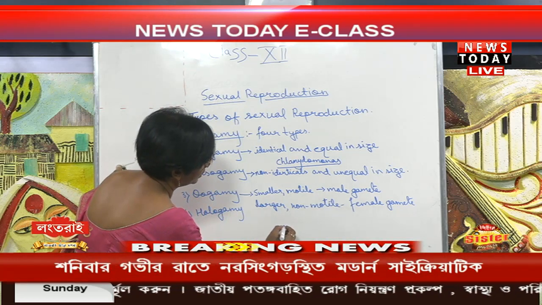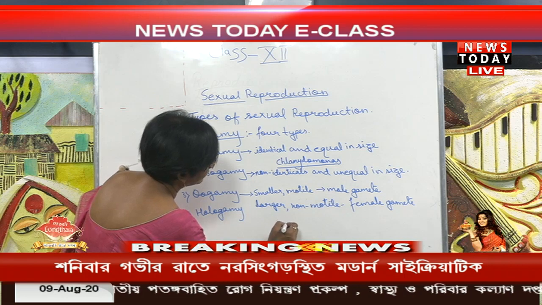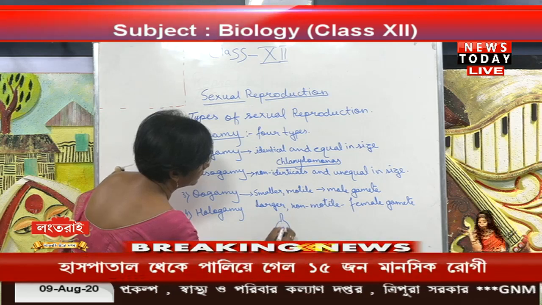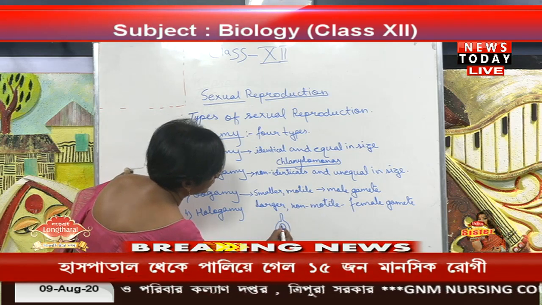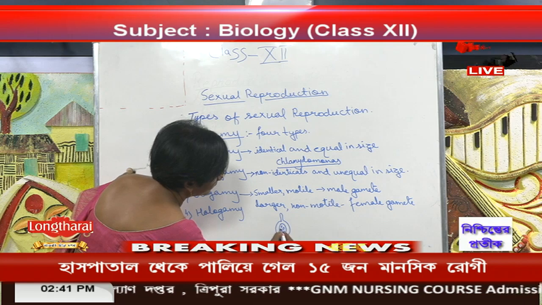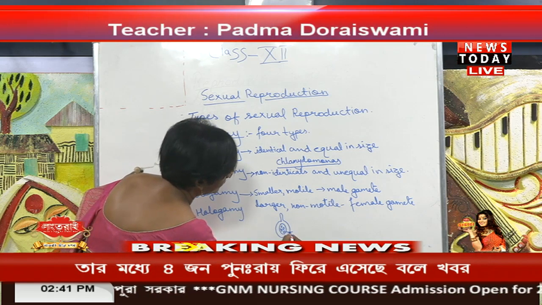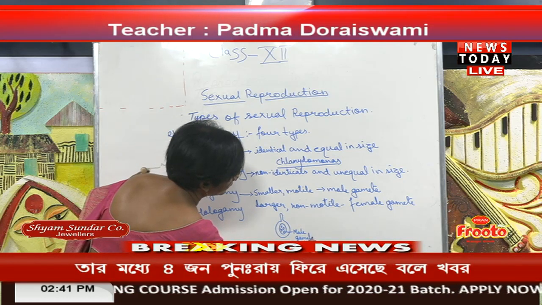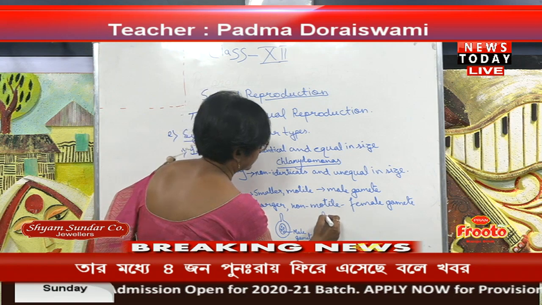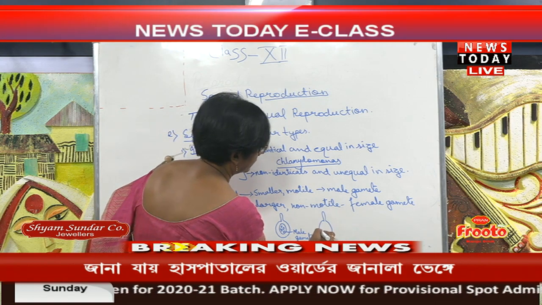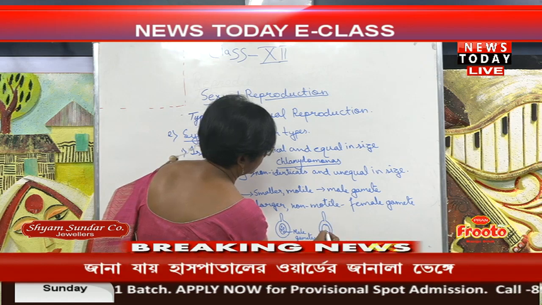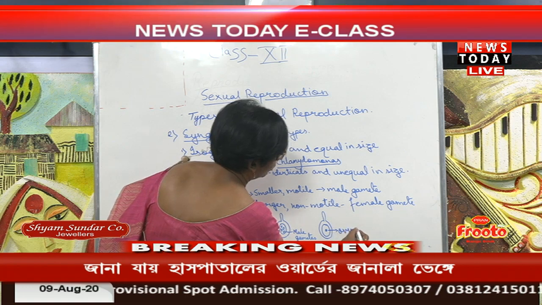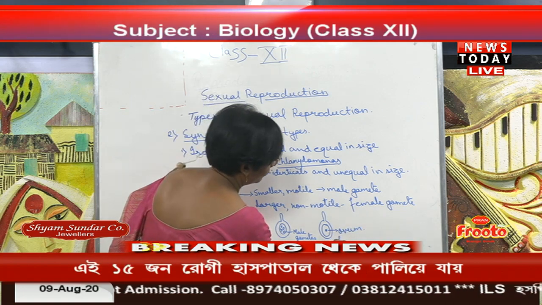If you take Chlamydomonas, these are the male gametes. This one is the ovum. You can say the female.